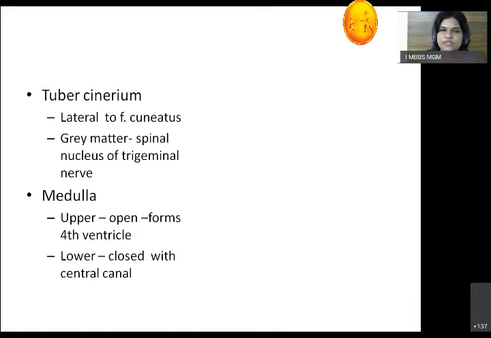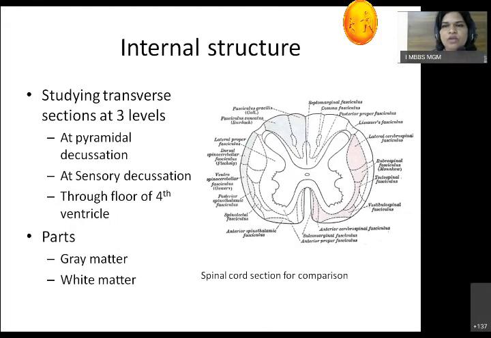And because of this tract, there is an elevation called the tuber cinereum, which is present in the posterolateral region of the spinal cord. This part I already told you: the medulla has an upper part which is open, forms the fourth ventricle, and a lower part which is closed, where CSF is present in the central canal. So after these external features, we'll move towards the internal features.